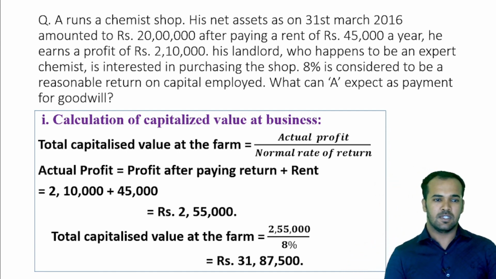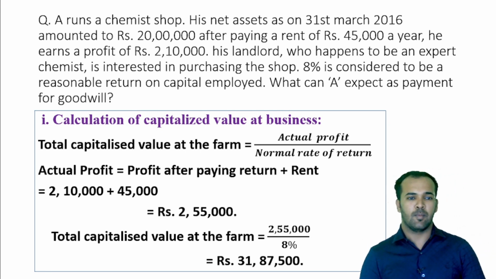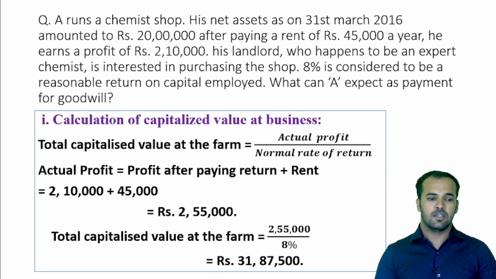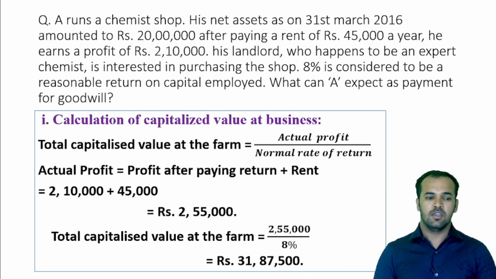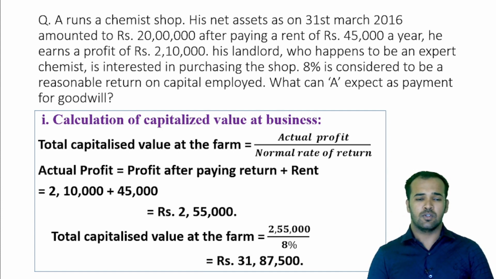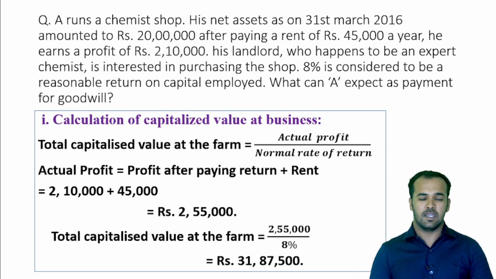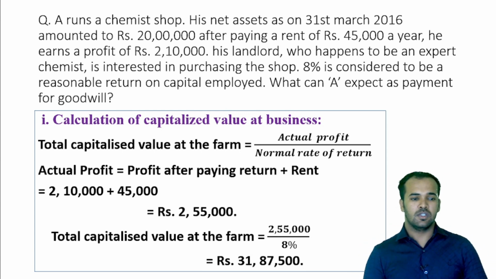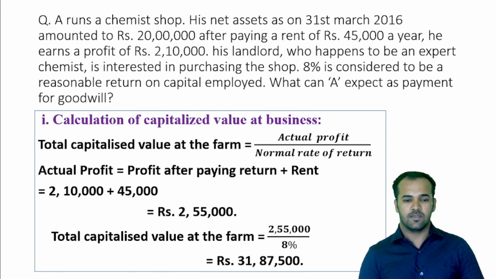In the question it has been said that his net assets as on 31st March 2016 amounted to rupees 20 lakhs, after paying a rent of rupees 45,000 a year, and he has earned a profit of rupees 2,10,000. So that is the profit that he has earned. So actual profit is 2,10,000 plus the rent amount, that is 45,000, which gives 2,55,000.